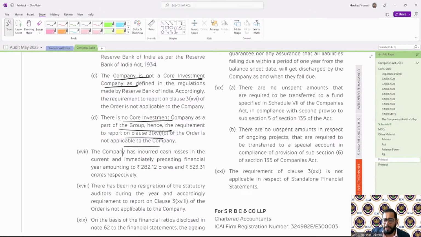Let me see one example where reporting under this clause is relevant. I do have one company where the reporting under this clause is relevant. Just a minute. Let me pull up that example.